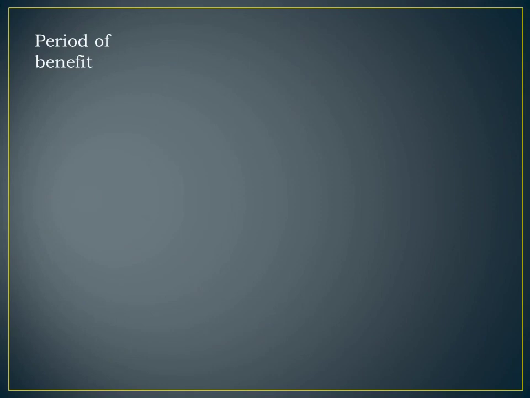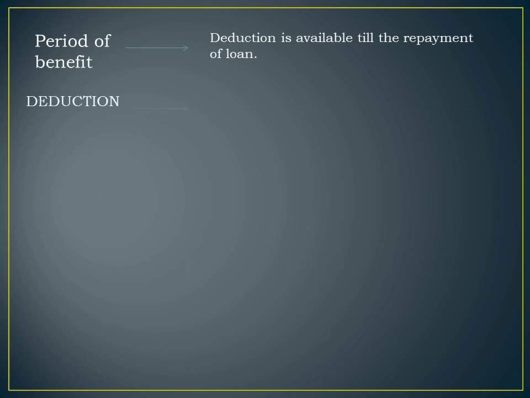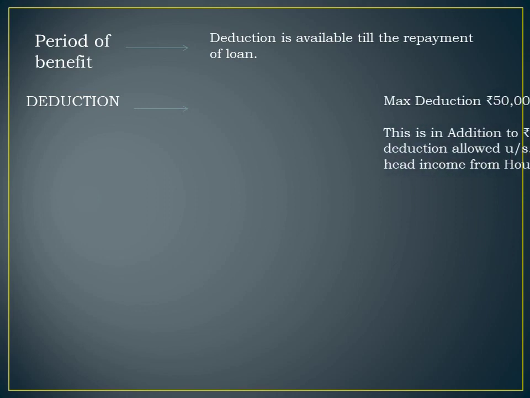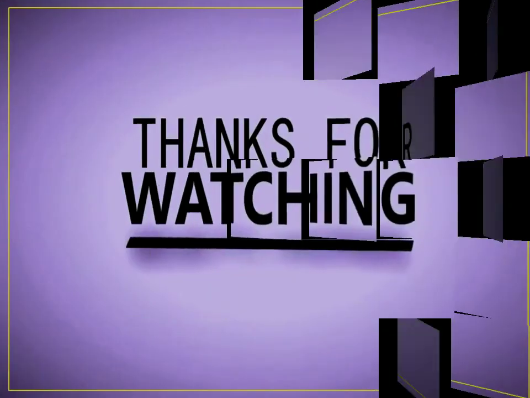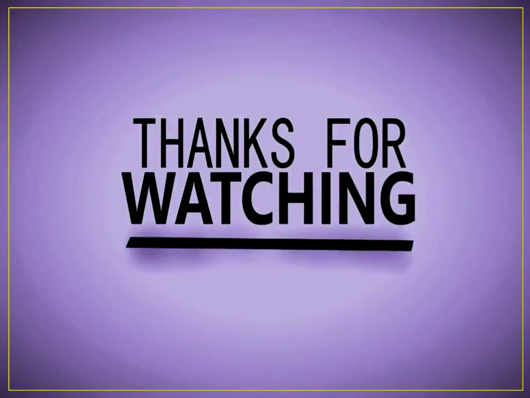Period of benefits. For how many years can he get the benefit under section 80EE? The deduction is available till the repayment of the loan. Deduction allowed: maximum deduction is rupees 50,000. This is in addition to rupees 2 lakh deduction allowed under section 24 under the head income from house property.